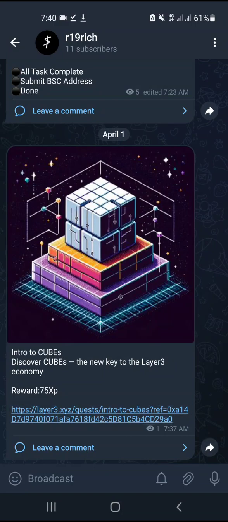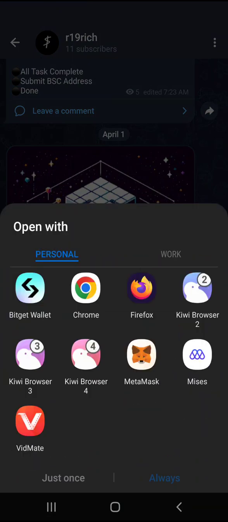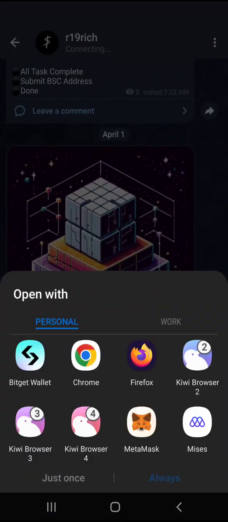And to join you need to have a Layer3 account. It's easy to create, nothing complicated. If you use Galxe, maybe you already use this Layer3. Okay, I will show you how to join this airdrop.